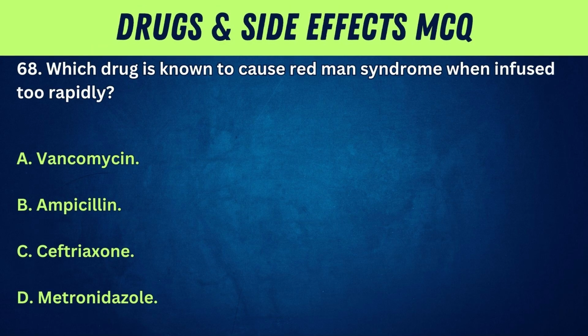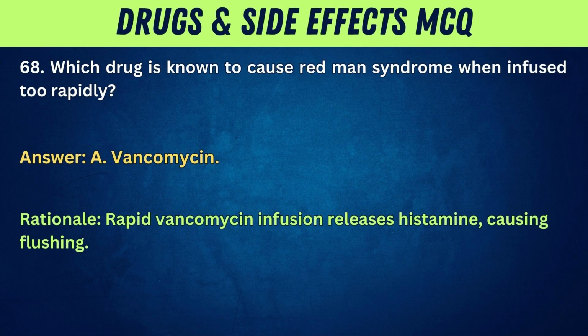68. Which drug is known to cause red man syndrome when infused too rapidly? A. Vancomycin. B. Ampicillin. C. Ceftriaxone. D. Metronidazole. Answer: A. Vancomycin. Rationale: Rapid vancomycin infusion releases histamine, causing flushing.